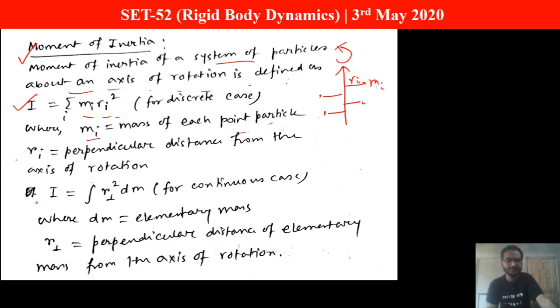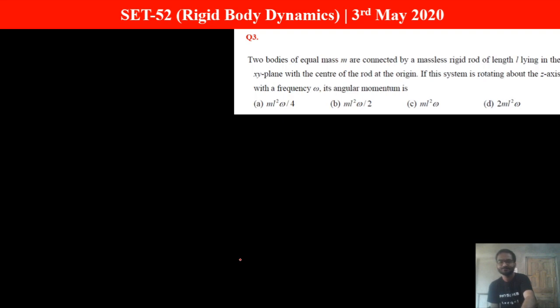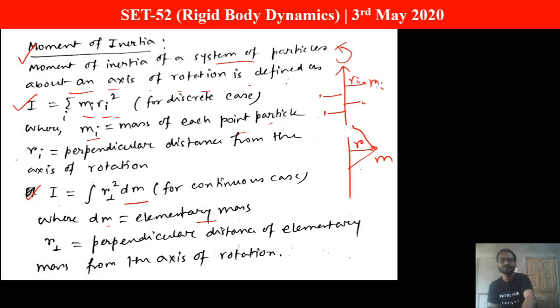For a continuous distribution of masses, this formula is modified like this: I equals the integral of r perpendicular square dm. Here the distance is taken perpendicular, meaning if you have a mass m and a rotation axis, you have to take the perpendicular distance to find the value of r. You cannot take the other distances, you have to take the perpendicular distance. Here dm is the elementary mass and r perpendicular is the perpendicular distance of the elementary mass from the axis of rotation. Okay, this is your hint.